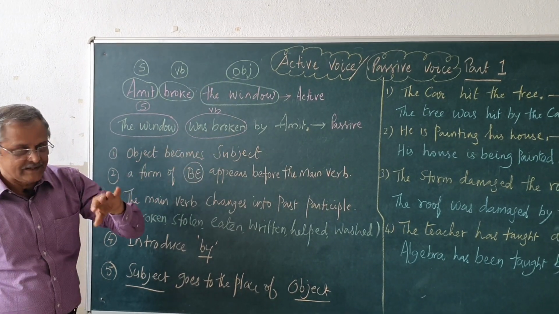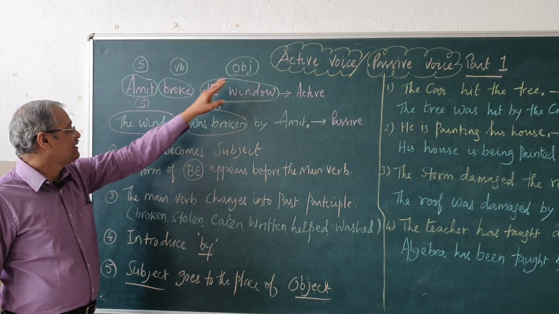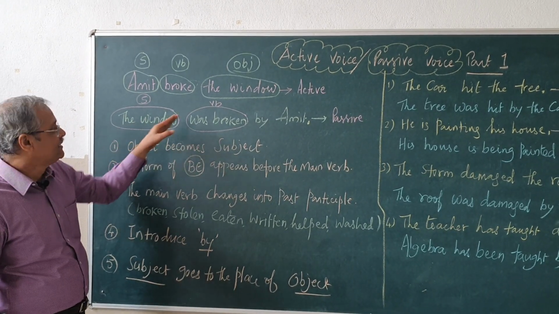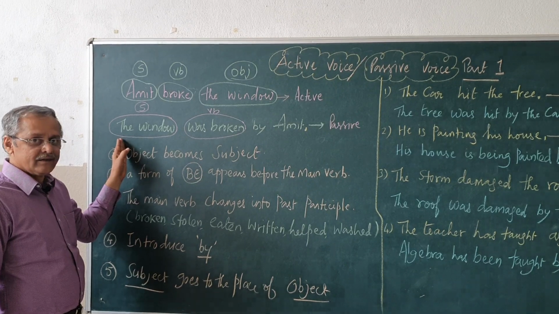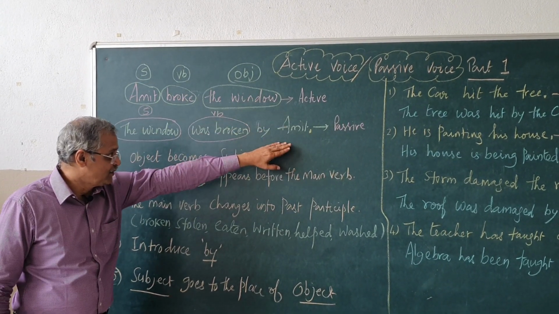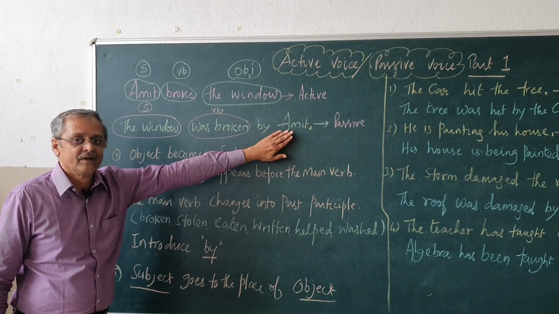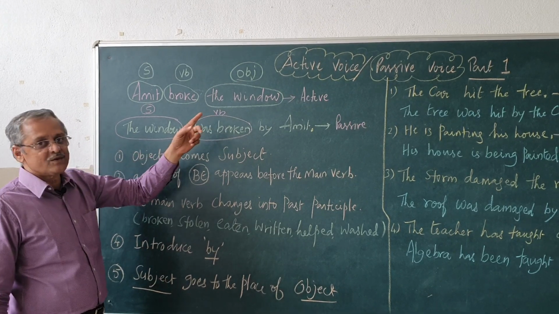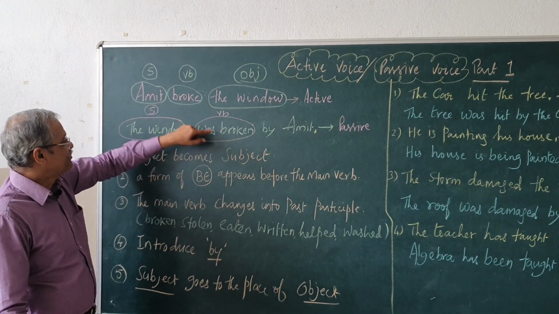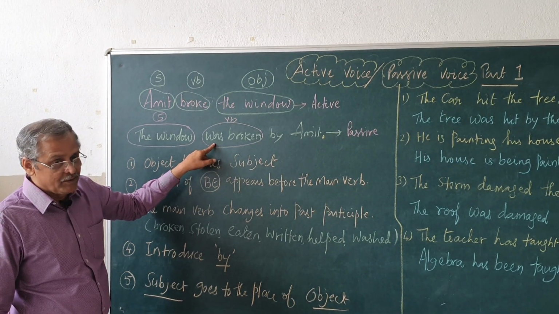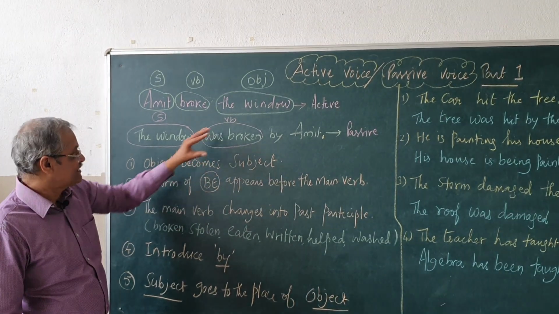What happens in the passive voice is the object comes to the place of the subject. So, the sentence begins with the window. Second, the subject goes to the place where the object was, by Amit, Amit goes here. The verb undergoes some change, it becomes past participle plus be form verb. I will tell you in detail, just the steps.